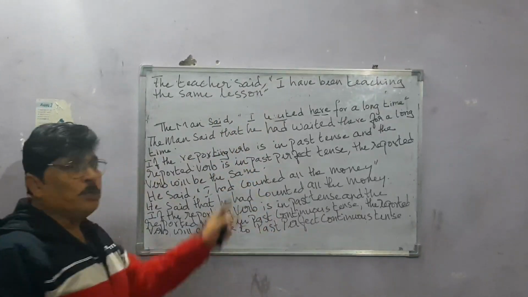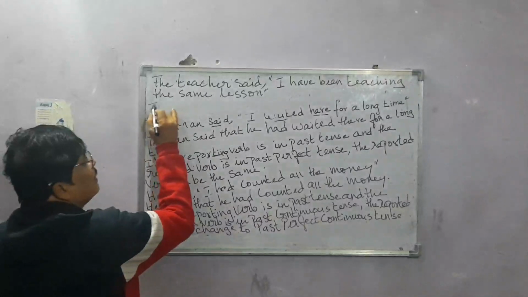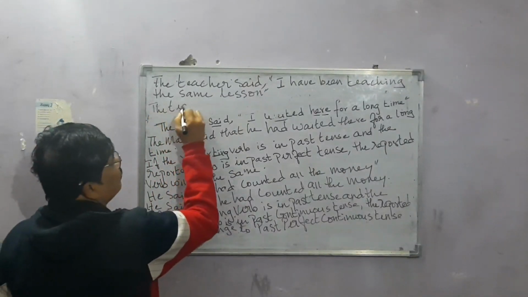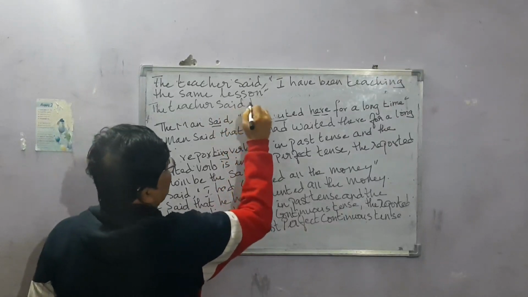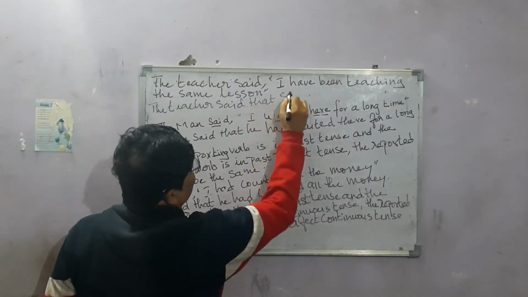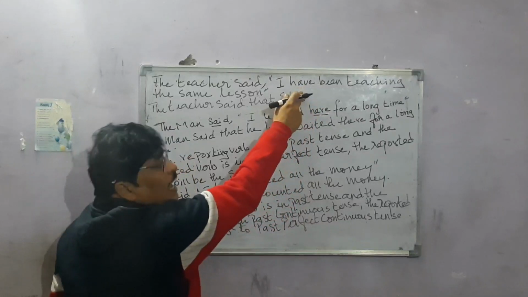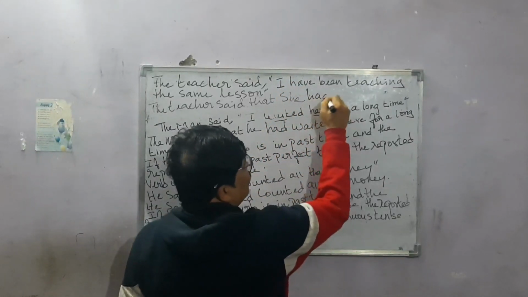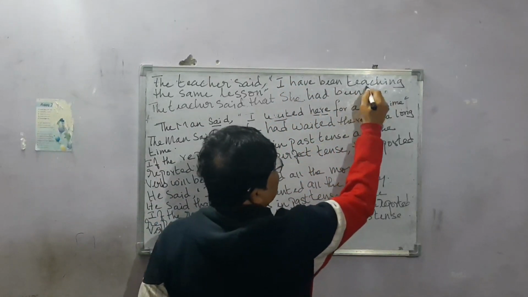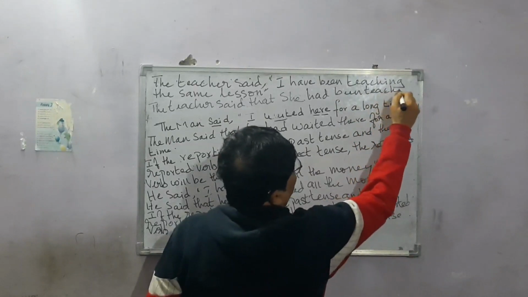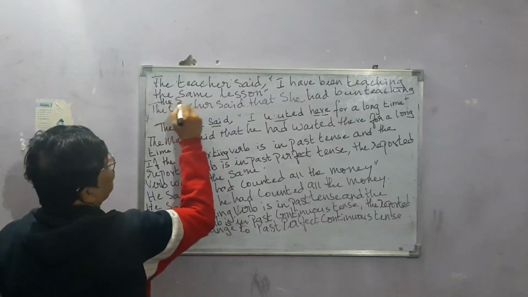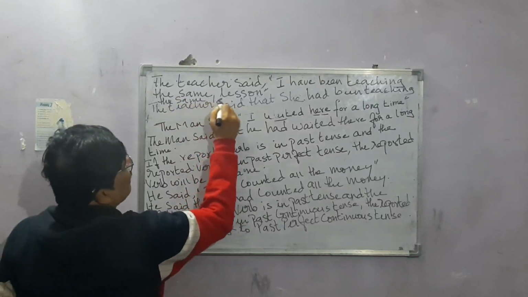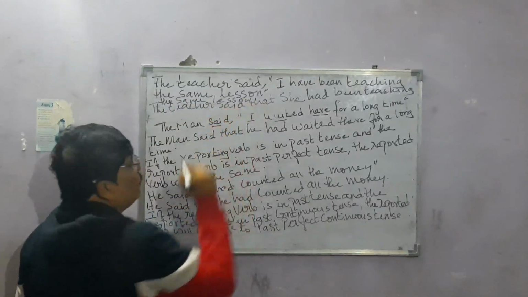So here what you do is, you will say, the teacher said that she, "have" will become "had been teaching", she had been teaching the same lesson. So this is what you have to do.